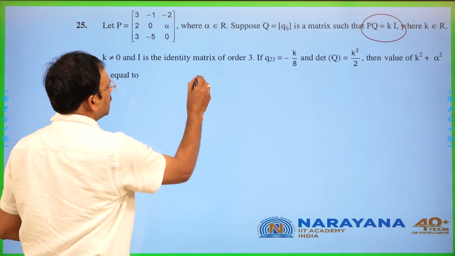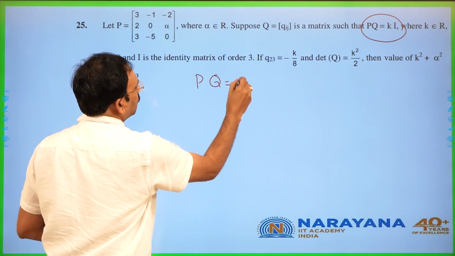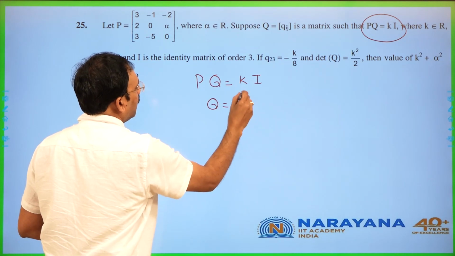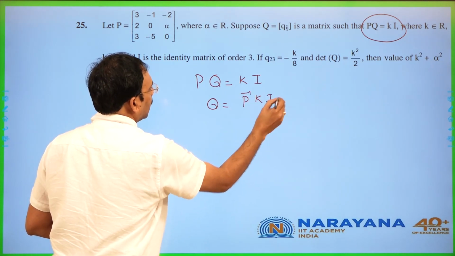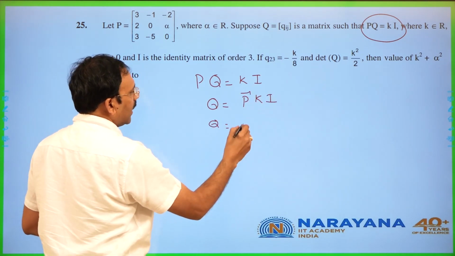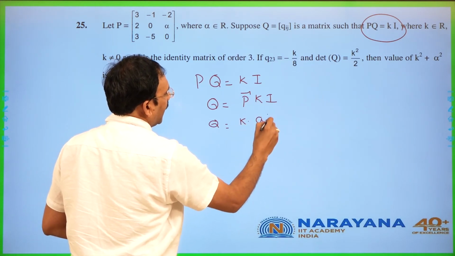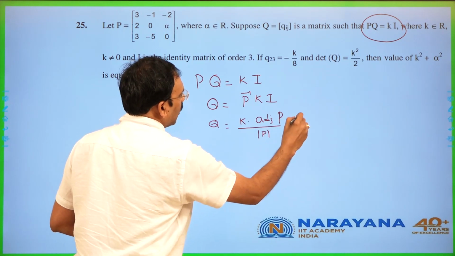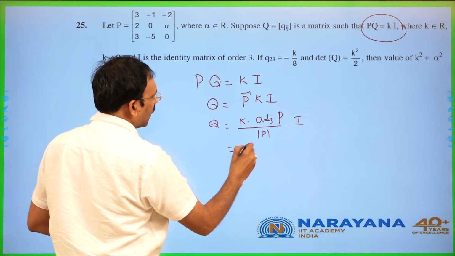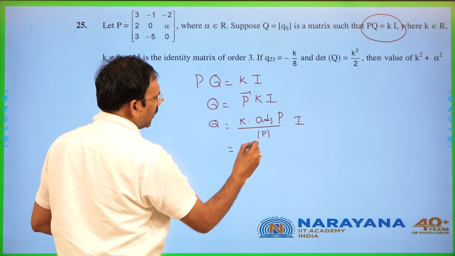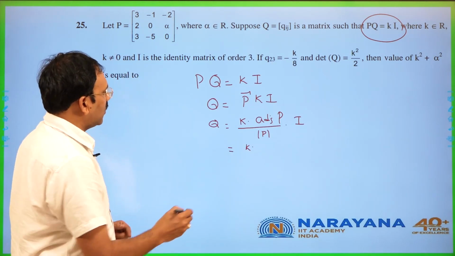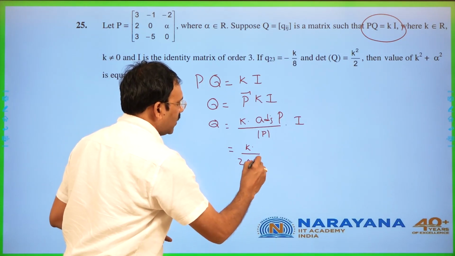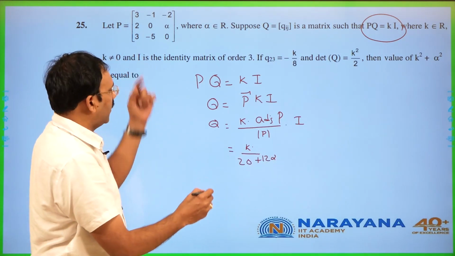For that, first you consider PQ is equal to KI. From this, Q is equal to P inverse KI. So P inverse means, K being a number, K times adjoint P by det P into I. Adjoint P you can find, and det P you can find, which is 20 plus 12 alpha if you expand.